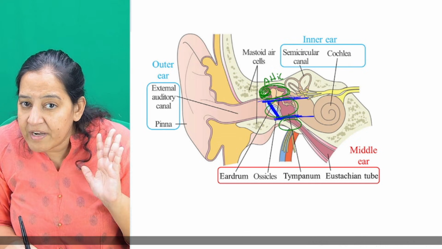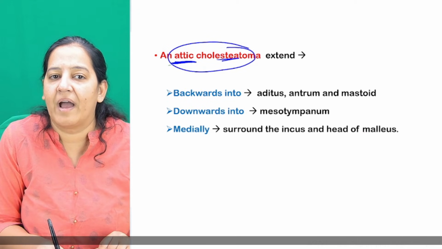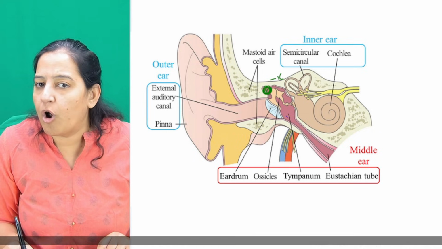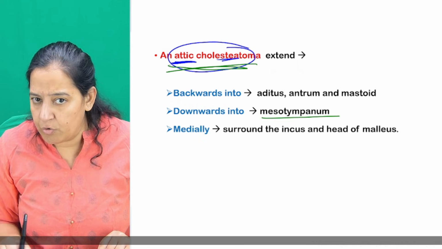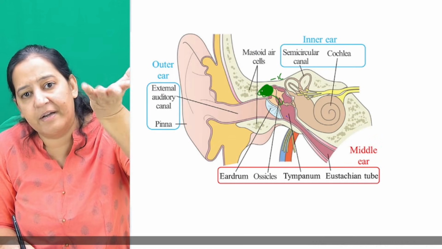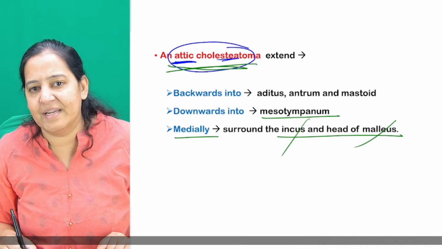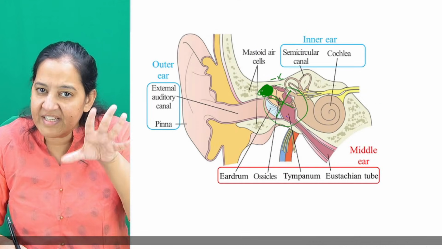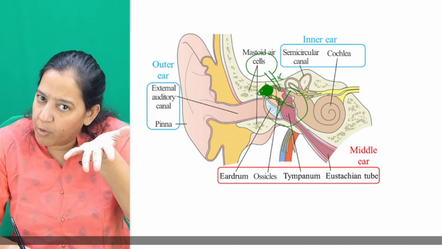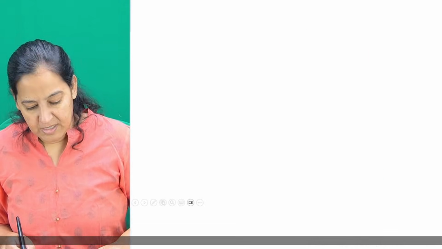So cholesteatomas are more common in the attic portion, the superior portion. That's what I mean. Whenever there is an attic cholesteatoma, it comes in contact with all the bones. It goes downward to the mesotympanum, enters the mesotympanum and destroys the ossicles. It will go medially and destroy the malleus and incus, and it will go backward into the mastoid. The middle ear cavity is connected with the mastoid via the aditus. It will go into the mastoid and destroy the mastoid also. How many of you got it? People, you have to understand the middle ear, the middle ear cleft, the middle ear cavity.